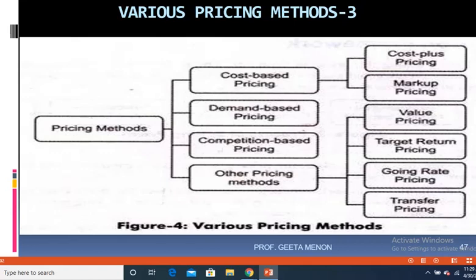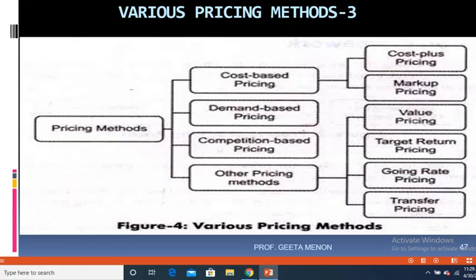Now, what is discount pricing? Discount pricing is marking down the price of your goods or services. So if you bring down the price of your goods or services, we call it discount pricing. Now, there are certain reasons for doing this. Maybe you're having a lot of old inventory or old stock in your organization, which you just want to get rid of. So you advertise a discount sale, and you price your goods low.